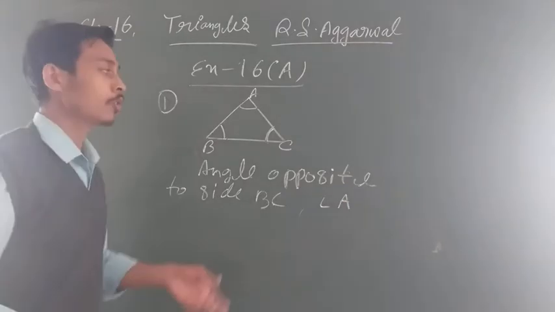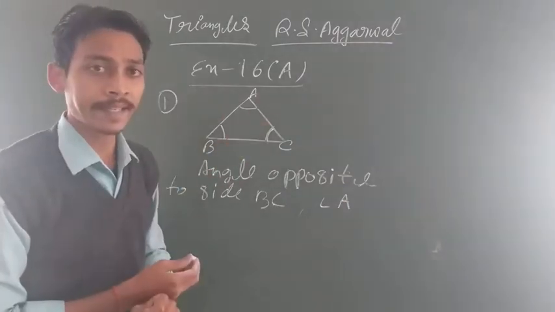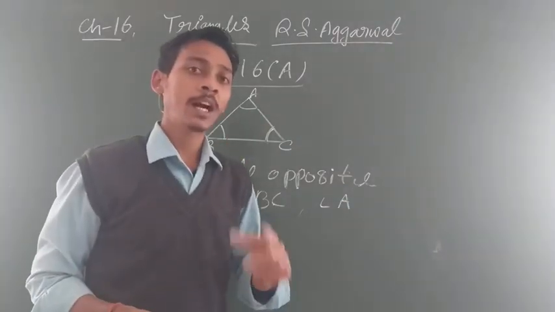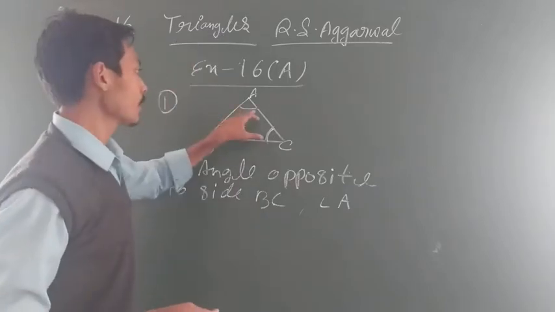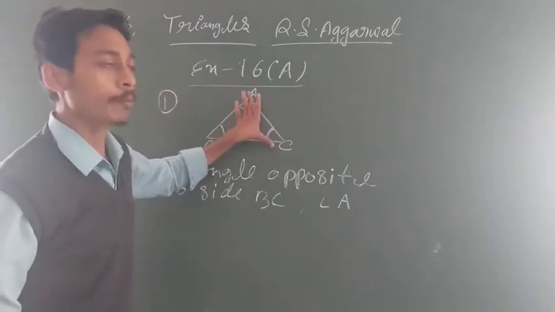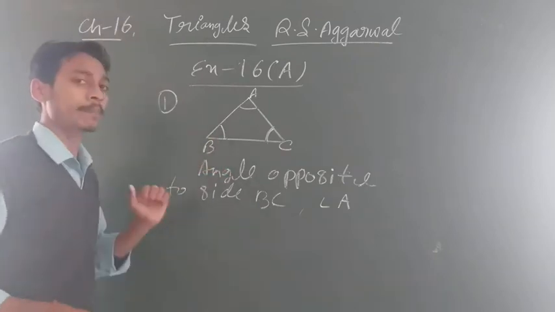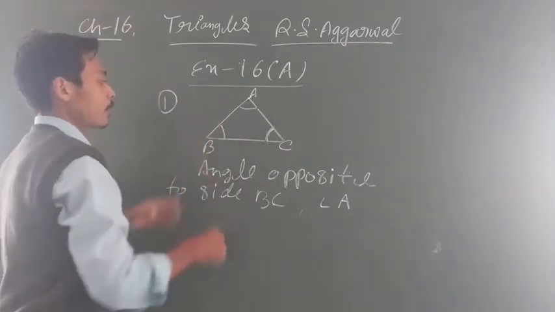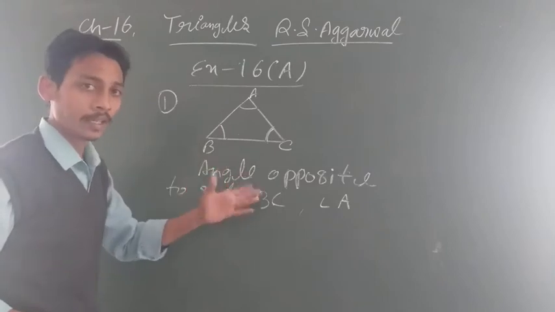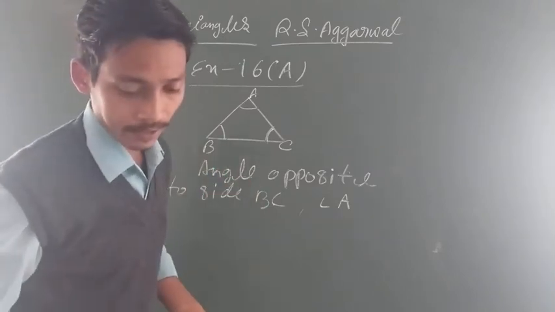If I want to know the angle opposite to side AC, तो देखो, this is AC and the angle opposite to AC is B. Clear? If I want to know the angle opposite to side AB, so this is AB and the angle opposite to side AB is C. Clear? So you will find out like that. ठीक है ना?